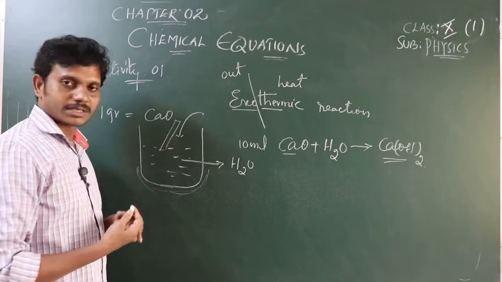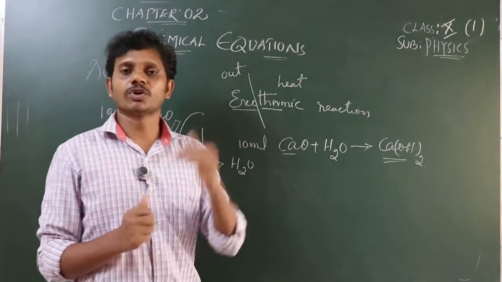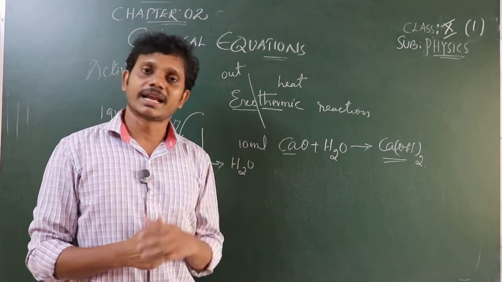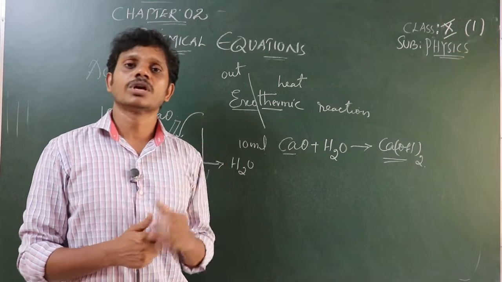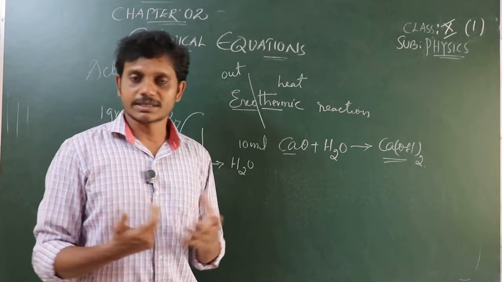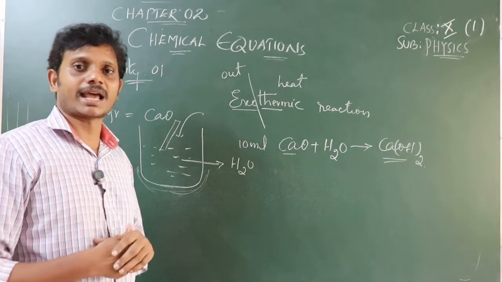When you dip this, we know litmus paper is an indicator. It is a substance which is helpful for us to find out whether the given sample is acidic or basic. Isn't it? So which indicator am I taking? Red litmus paper indicator I have taken.